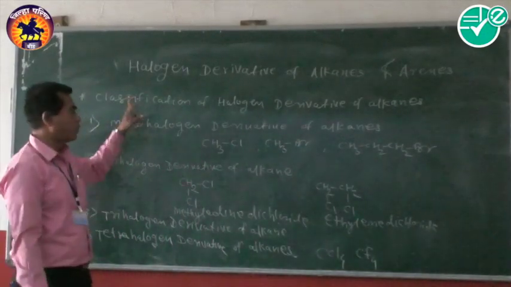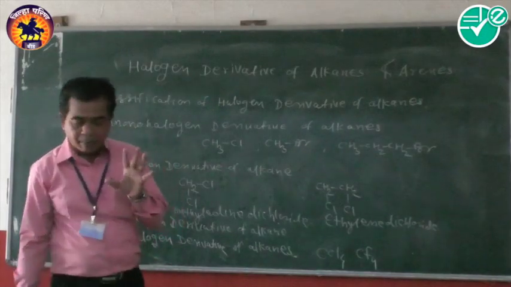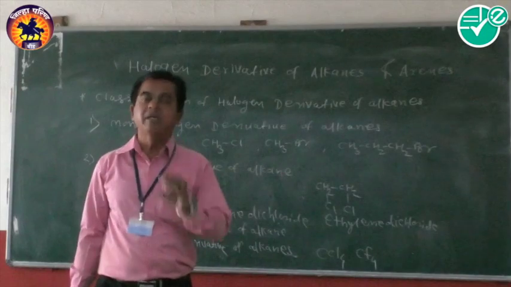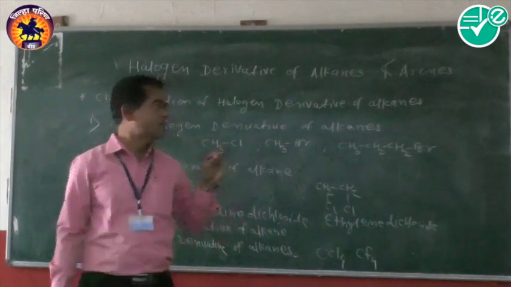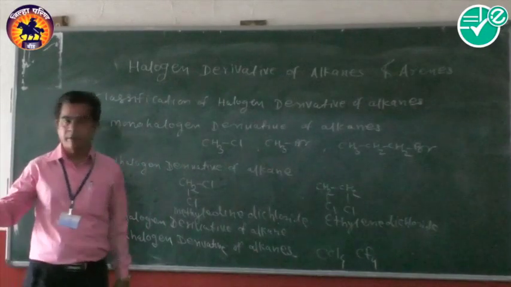In this way, this is the classification of the halogen derivatives of alkanes, which is based on the number of halogen atoms present in the compound. They are called mono, di, tri, and tetrahalogen derivatives of alkanes.